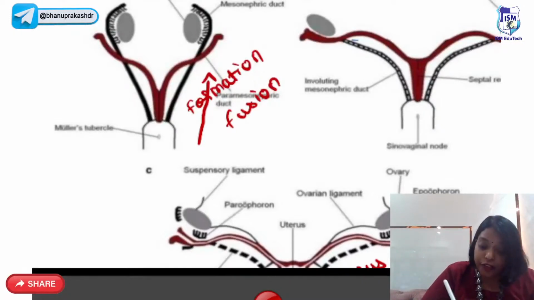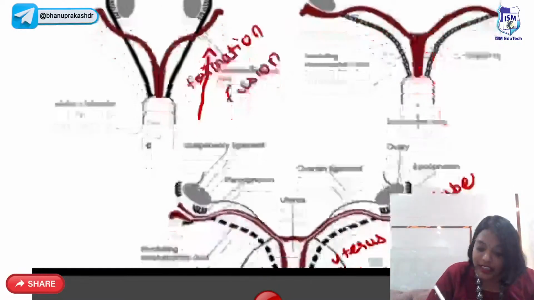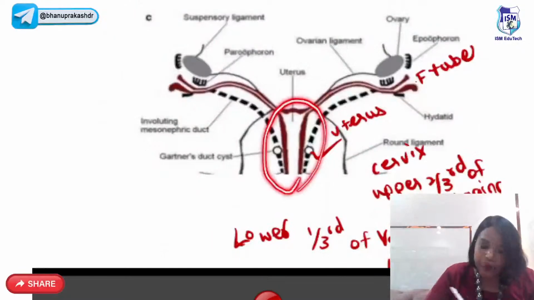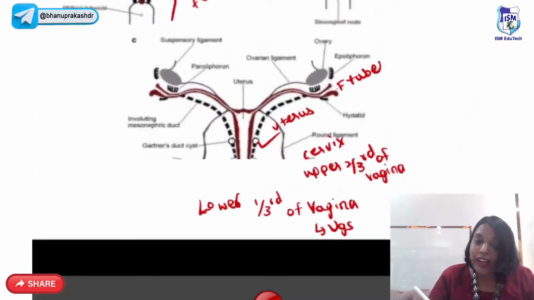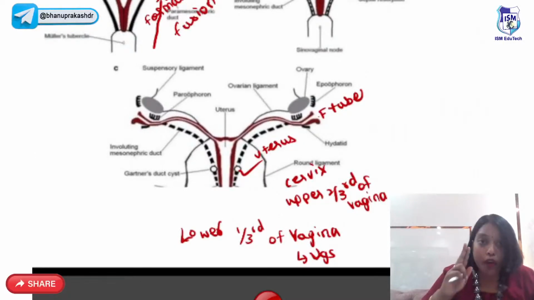After they fuse, the septum inside will get resolved. That's how we have the uterus, fallopian tube, cervix and upper 2/3 of vagina, whereas the lower 1/3 of vagina arises from the urogenital sinus. So as there is no AMH, two Mullerian ducts will form, fuse and undergo septal resolution.